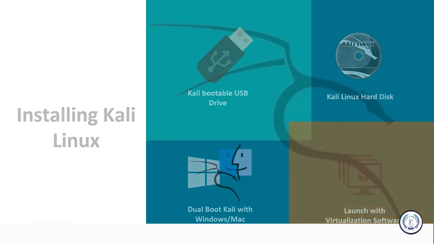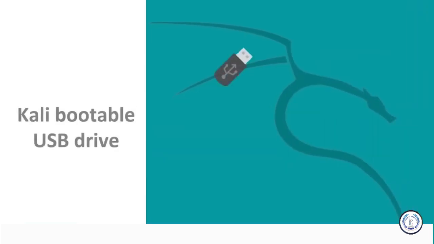Let's get started then. Earlier, I said that the fastest method for setting up Kali Linux is to run it live from a USB drive. But why? First of all, it's non-destructive. It makes no changes to the host system's hard drive or the operating system that it is installed on. So once you remove the USB, your operating system will return to its original state. Secondly, it's portable. You can carry Kali Linux in your pocket and can run it whenever you want, in just a few minutes. It's customizable. You can create your own Kali Linux ISO image and put it onto a USB drive using a simple procedure, which we will discuss later.